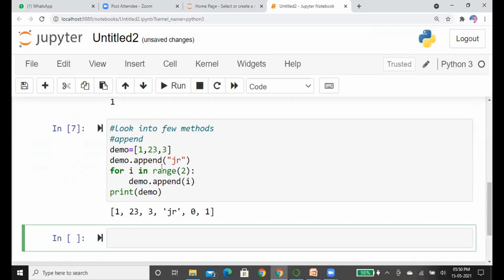Now I'll give you 10 seconds. If anyone wants to note down, please note down this method and the use of the method.